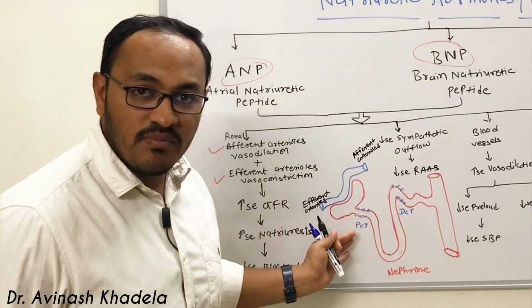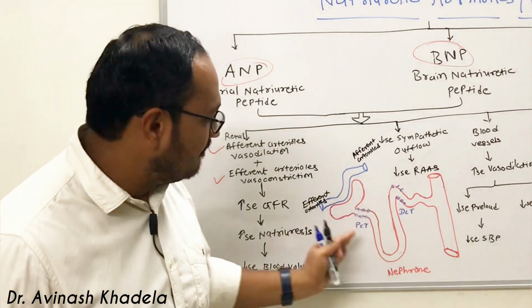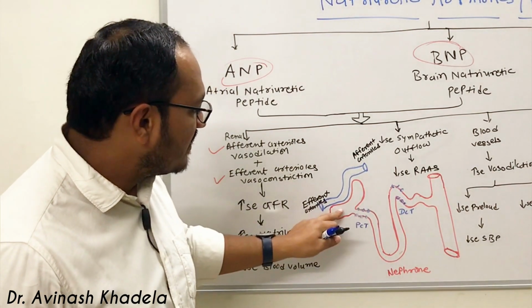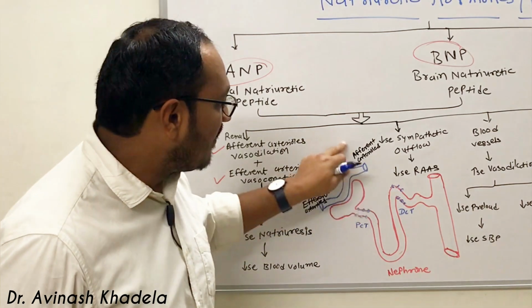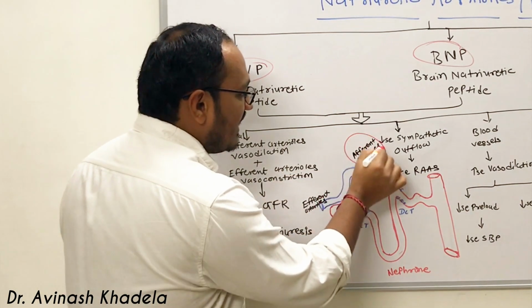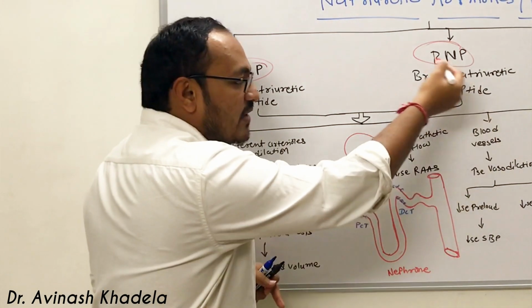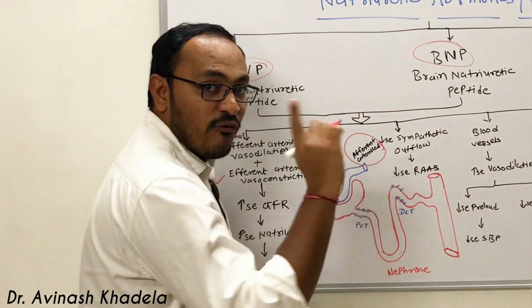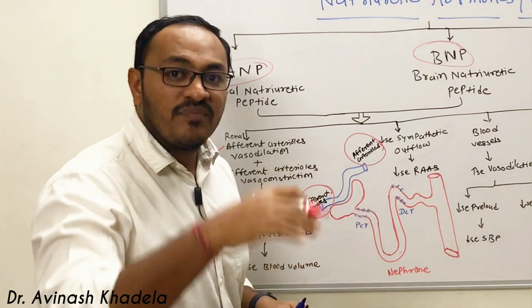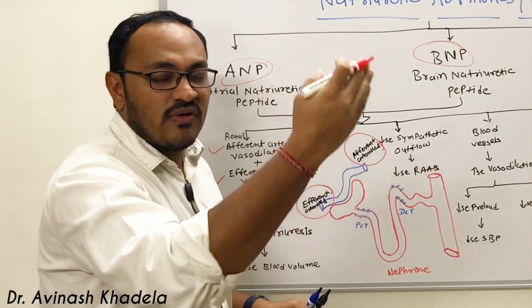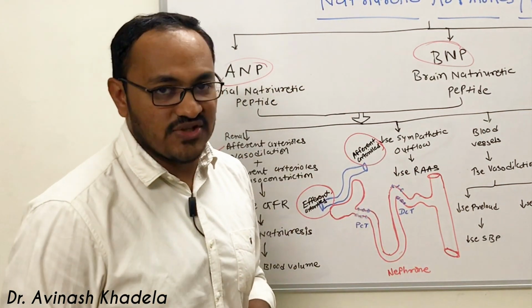So when we keep the nephron out of the kidney, this is a nephron, where this is a Bowman capsule where the filtration actually takes place. This is the afferent arteriole, which is taking blood from the circulation to the kidney for filtration, and this is the efferent arteriole, pulling blood from the kidney to return back to the heart for the purification.